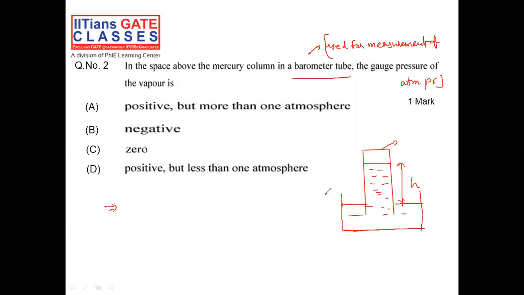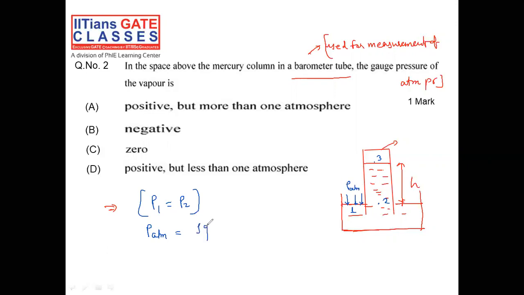Now, let us assume the different points in the tube. Let me consider this is point number 2, point number 1, and this is called point number 3, just above the free surface of the mercury level, in the vapor. I can say P1 equal to P2 because point 1 and point 2 are at the same level. So I can also say P1 is nothing but P atmospheric. If you see the diagram, at point 1, the atmospheric pressure is acting because it is open to atmosphere.